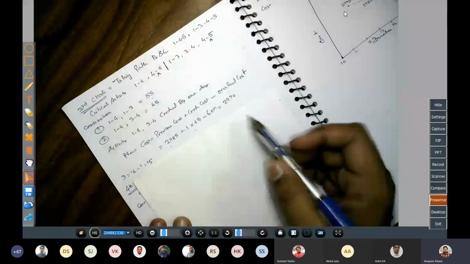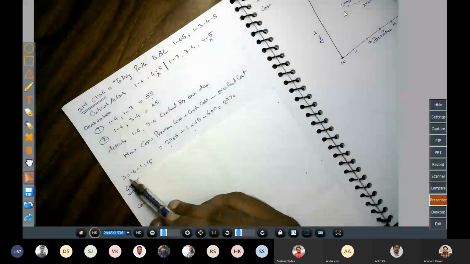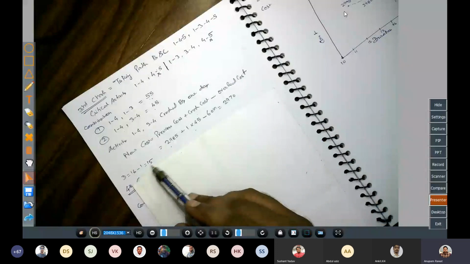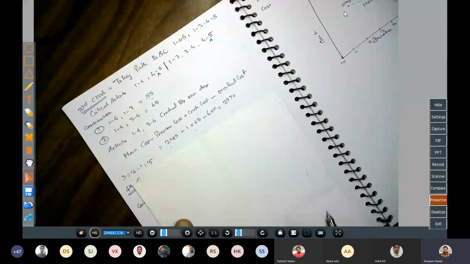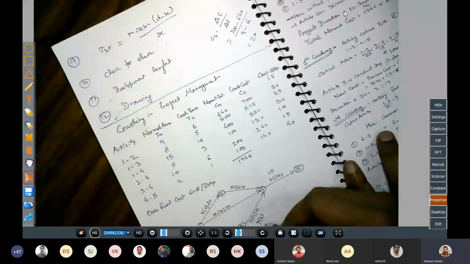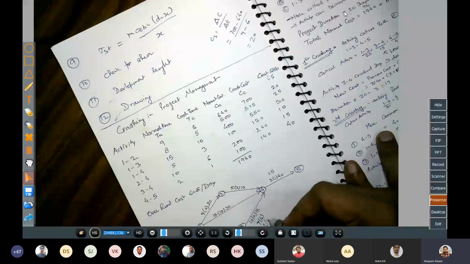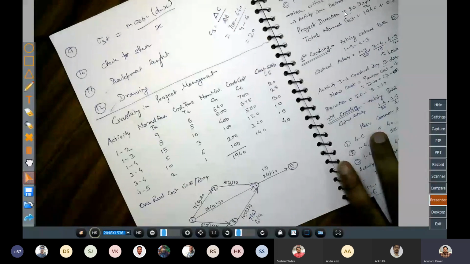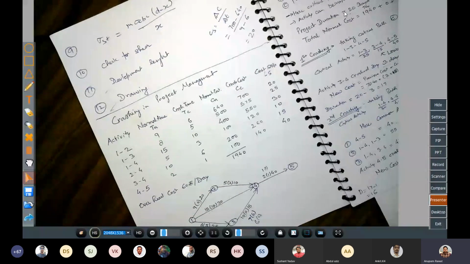Okay, and the duration comes 16 minus 1, that becomes 15. Okay, now it becomes 6 and 6. This has become 6, and this has become 14, and this 10. Okay, 14 and 10.